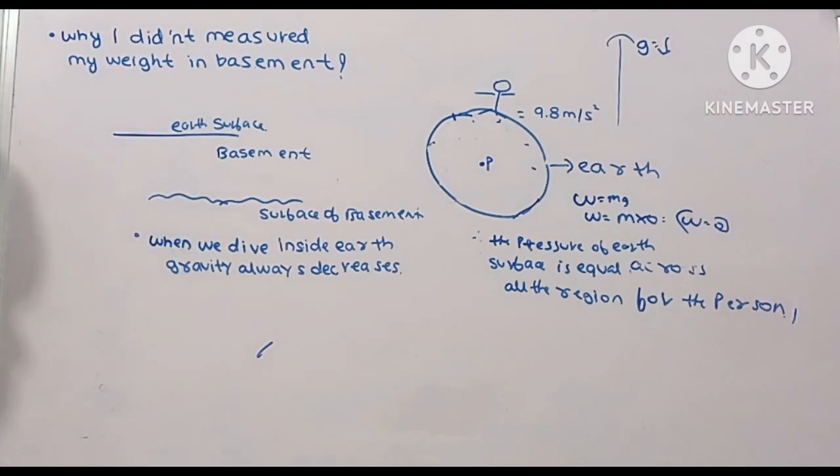But our mass does not change, because mass is not a variable quantity, it never changes, right? For example, if we go to the pole, our mass will not change, it will be the same. But our weight will be zero, because the gravity in this case will cancel out, as all the pressure all over the earth is equal at the pole.